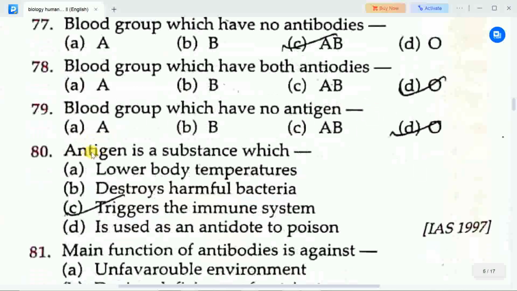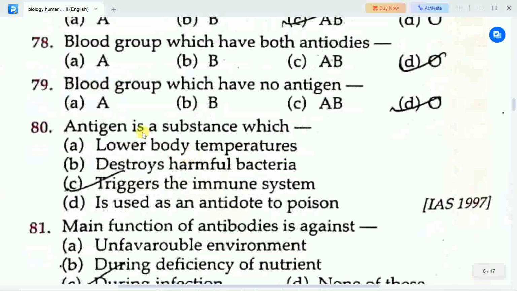Next question, blood group which have no antigen. Options are A, B, C. AB, D. O. Correct answer is option D, O. So O blood group have no antigen.